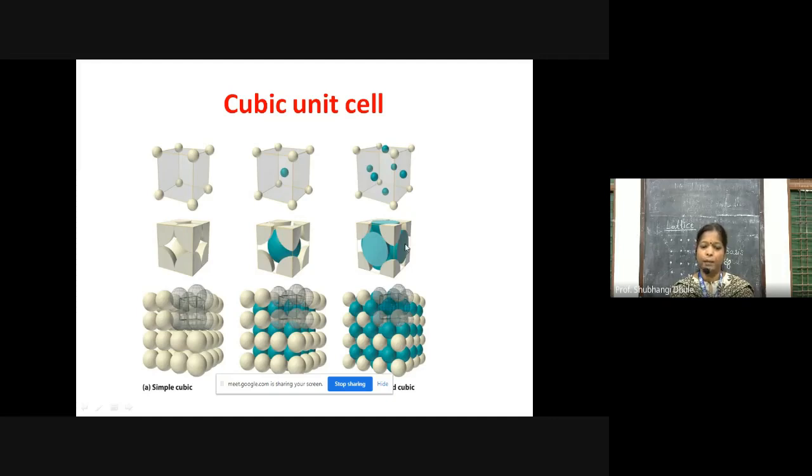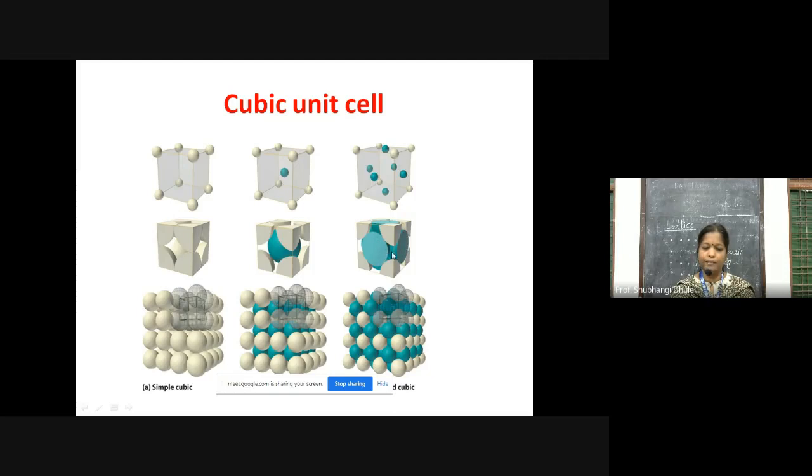If you place the particle at the center of the face, then it is shared between 2 unit cells. Because of this, the single unit cell contains only half of the particle which is at the face.